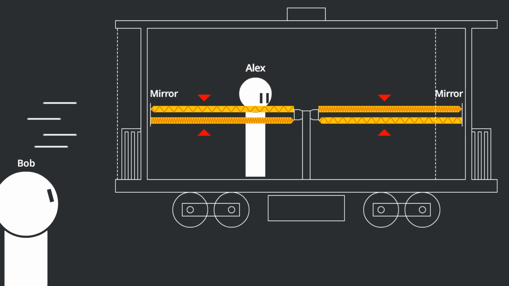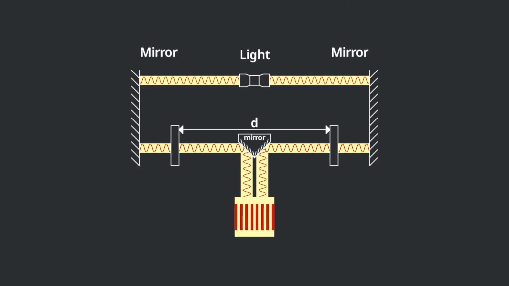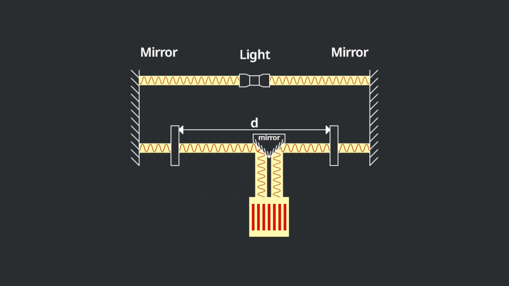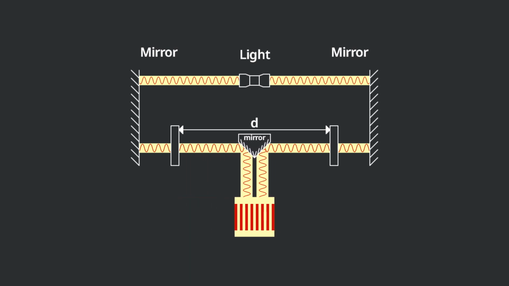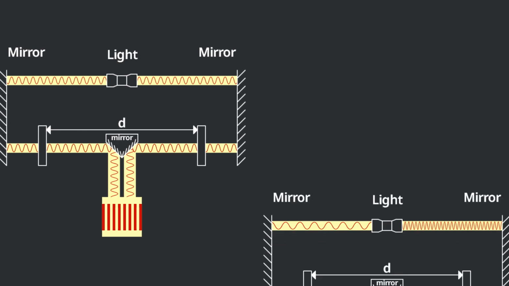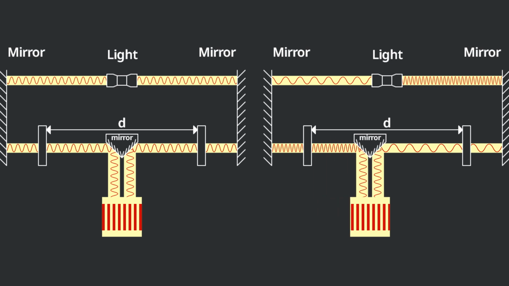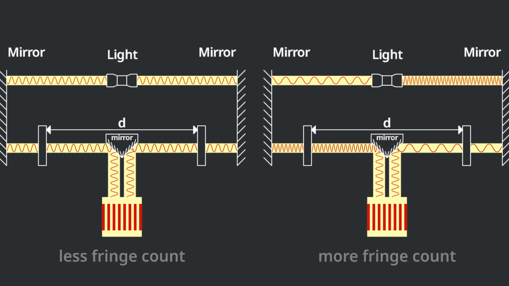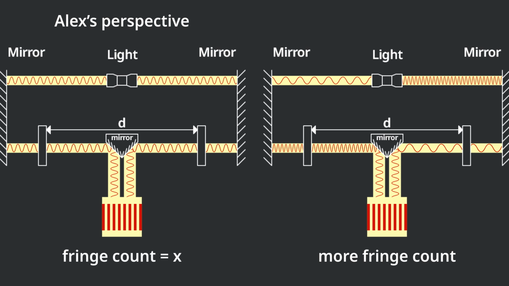To figure it out, Alex makes a small modification to his setup. Alex adds an interferometer to the setup that can slide horizontally within a finite length d. Alex would like to count the fringes to verify if there's any shifting. If redshift or blueshift exists, the number of fringes counted when sliding the interferometer should be more than if no shifting exists. According to current theory, from Alex's perspective, Alex should not be able to observe any speed difference for both lights. Let us assume the number of fringes Alex counted is x.